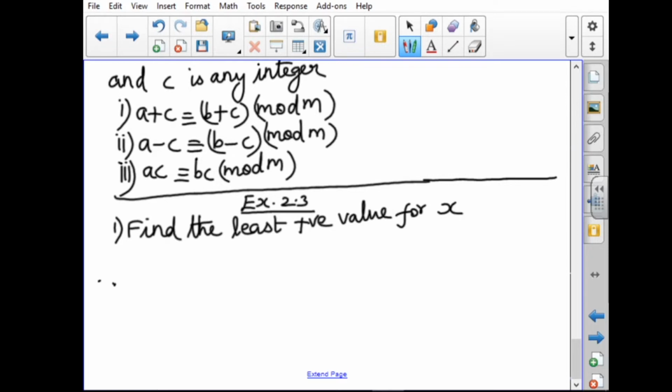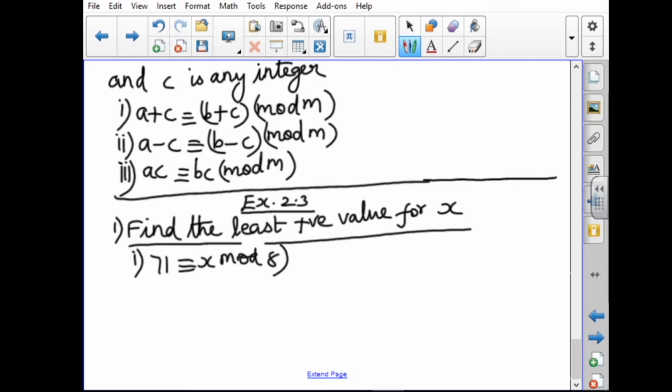First subdivision: 71 is congruent to x mod 8. According to our definition, this is the dividend, this is the divisor, and we have to find the remainder alone. So we can divide and find the answer.